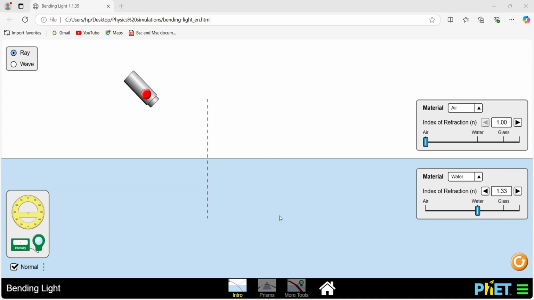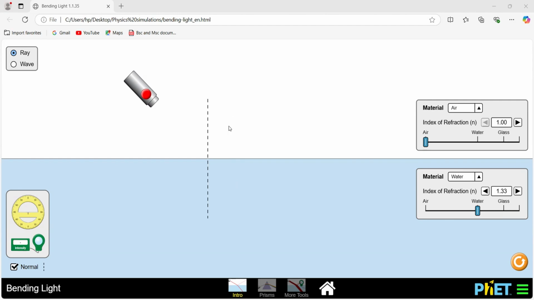That means the light blue color on the display shows a medium of water, and its index of refraction is 1.33. This continuous line that separates the white part and the blue part is the boundary. Again, the broken vertical line is called a normal line, which helps measure the magnitude of bending when light changes its material medium.